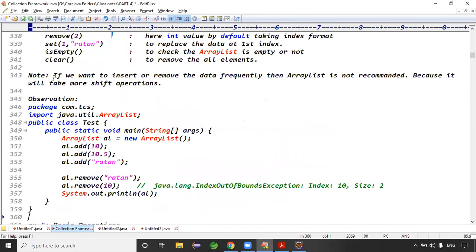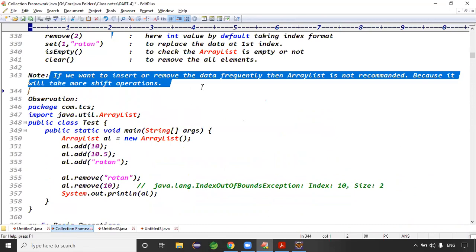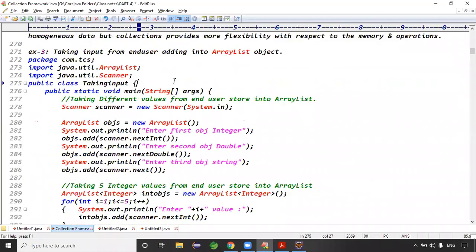Guys, this statement is clear. Note is clear. ArrayList is not recommended when we have more remove and shift operations, right? Exactly. Guys, these are the points now.